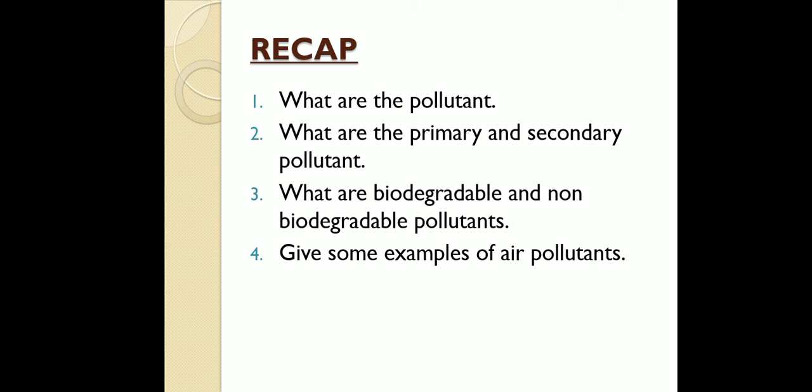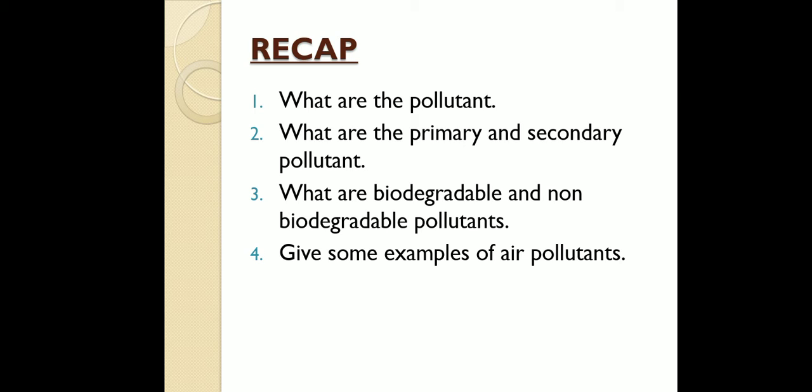So sulfur trioxide and sulfuric acid are not liberated from the source itself. When the primary pollutants are liberated, they interact with other substances present in the air or environment, and these are formed. So these are the secondary pollutants. Secondary pollutant means the pollutant which is derived from primary pollutant reactions. Then you have to understand easily what is primary and what is secondary pollutant.